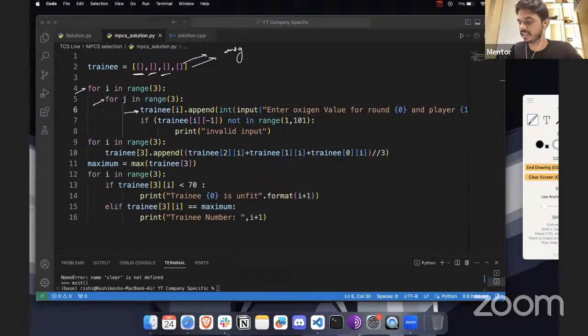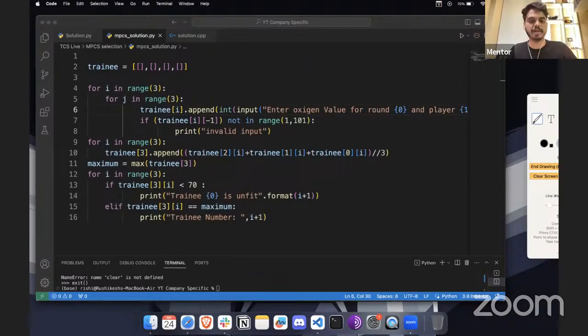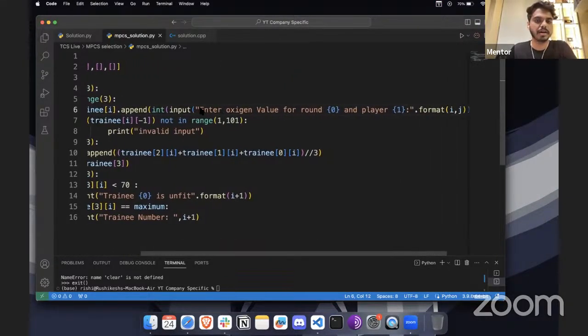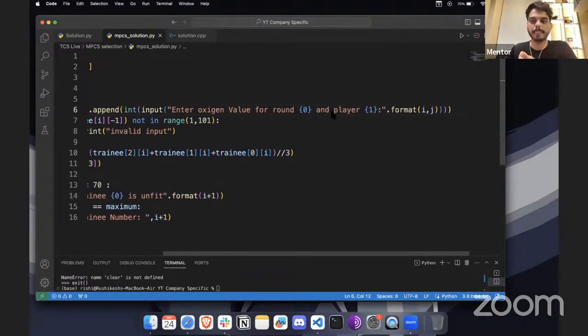So for each iteration for the trainee of i, we are going to append the value here. So basically this will take, and here we will add the value. This is going to be the one array. This one is going to be another array where we are going to take the value that we have previously seen. And we are going to check the condition if this value. So now this line will help you create all these three arrays here. I'll just show you what we have here. So basically this will take the entered oxygen level for round i for the player number.